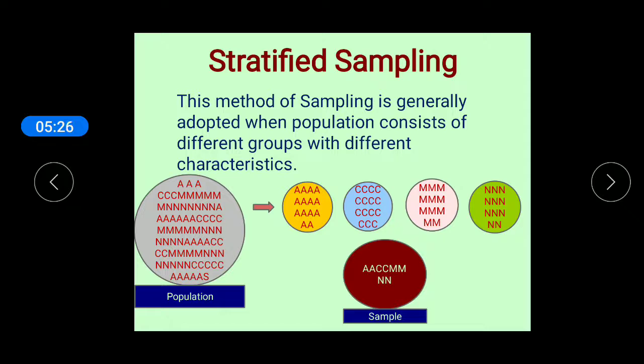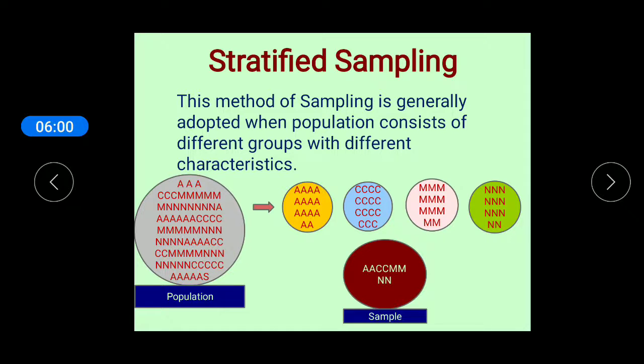So, first of all, the investigator makes different groups of the population according to different characteristics of the units. Like in the first group, he takes the students of arts stream, and in the second group, he takes the students of commerce stream. Then he takes the students of medical stream in another group, and then makes another group with the students of non-medical.